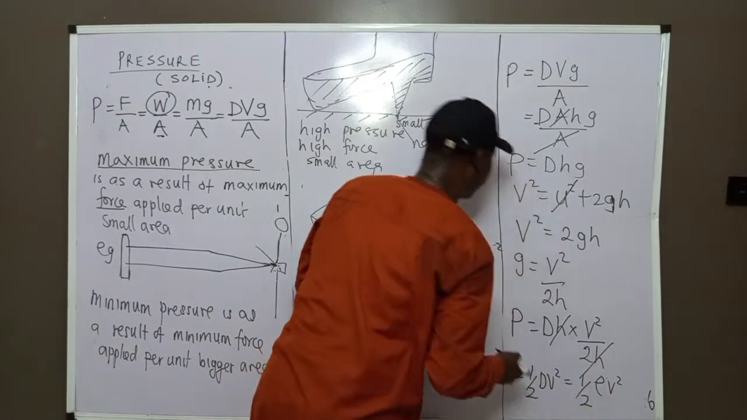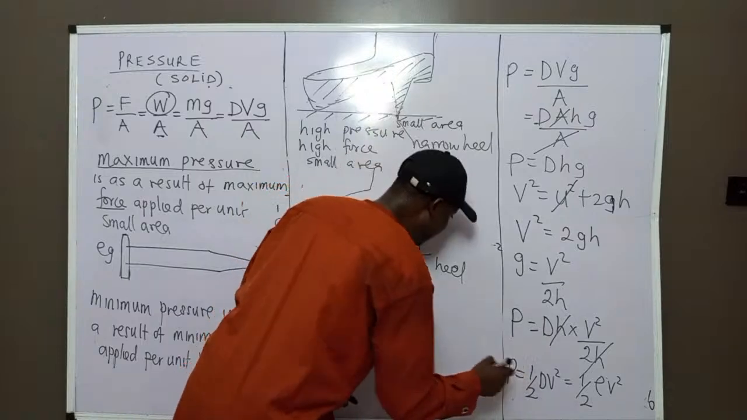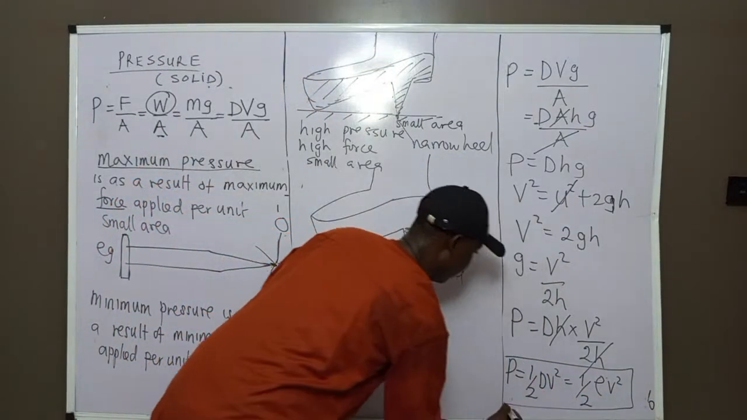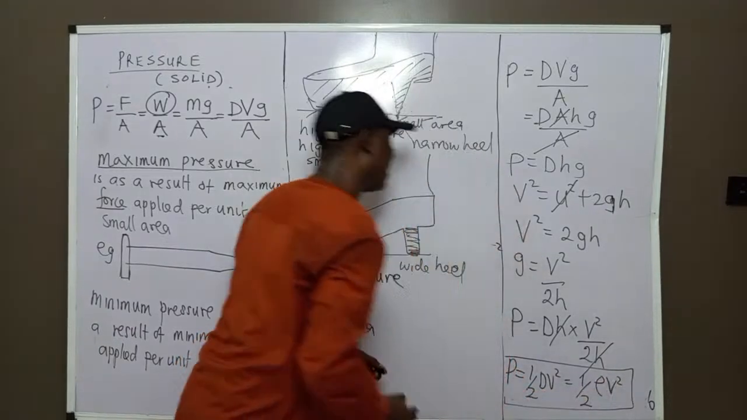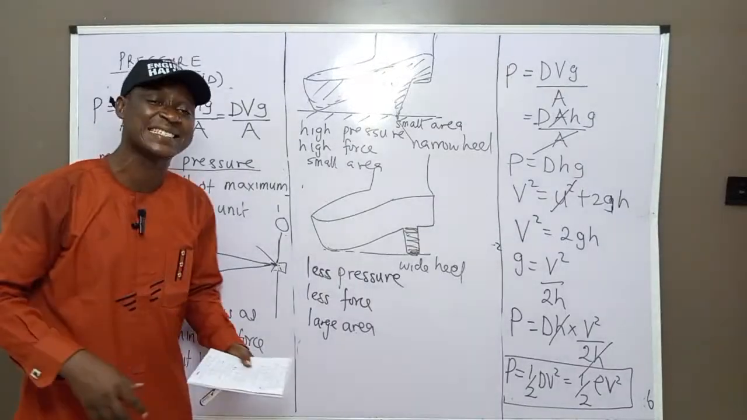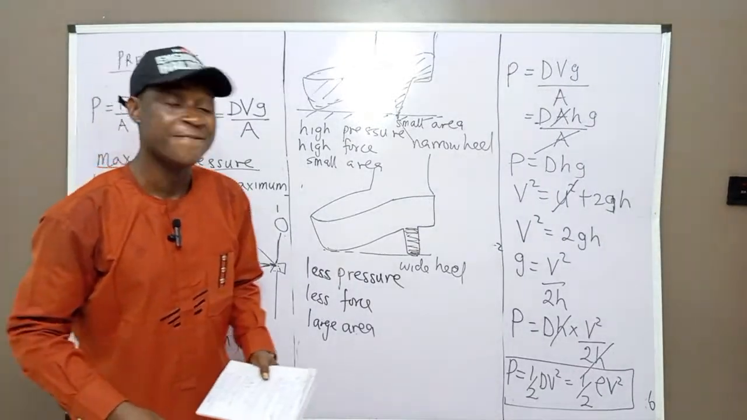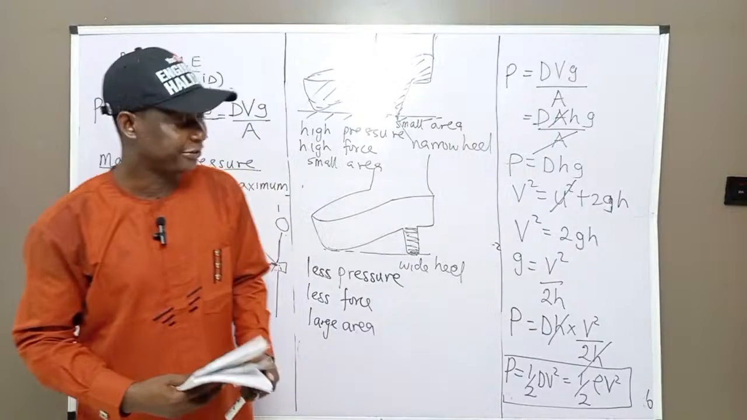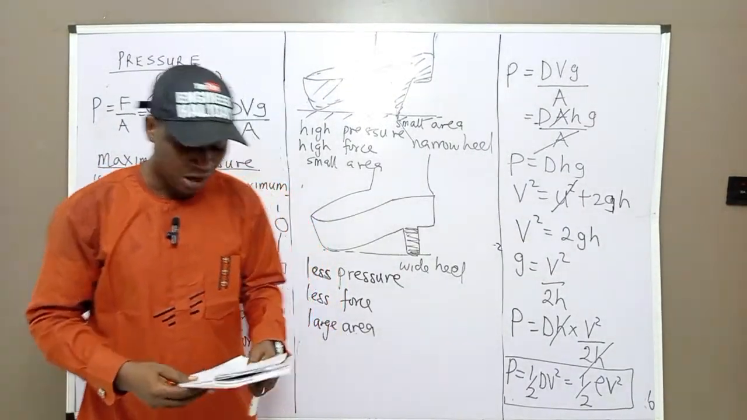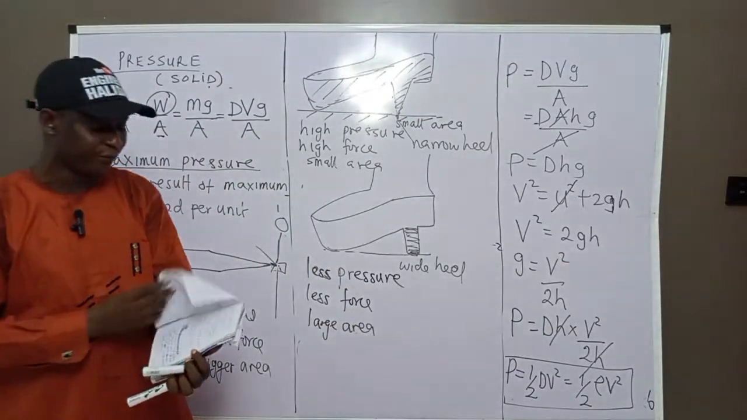Rho is the symbol for density, but I use d here. So whichever one you choose to use is correct. Please take note of that. This is another formula for pressure. Pressure is equal to half times density times velocity squared. Half times density times velocity squared. I think we have done for today.